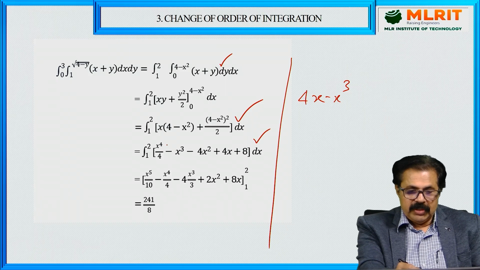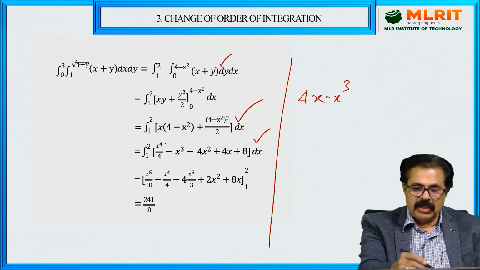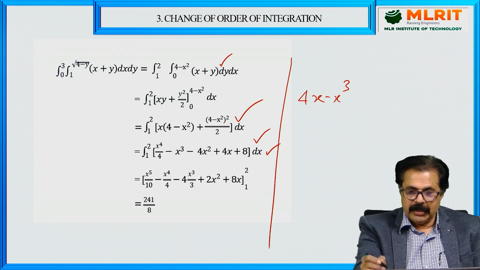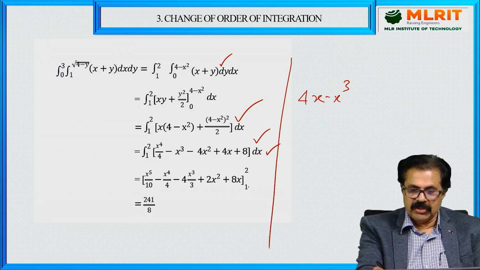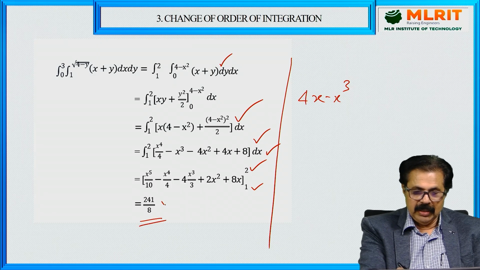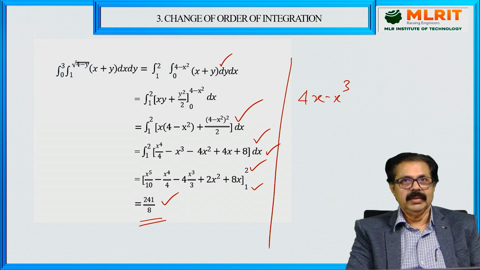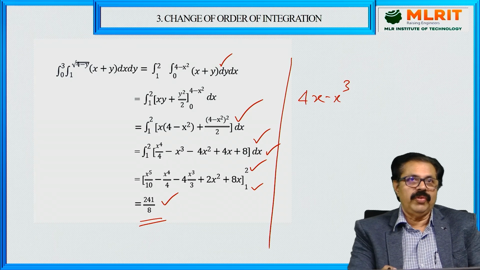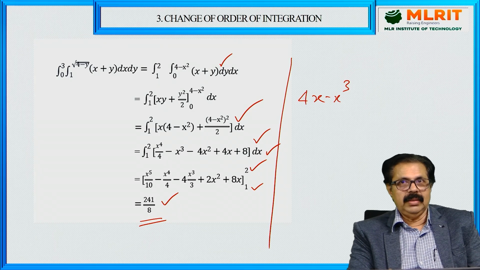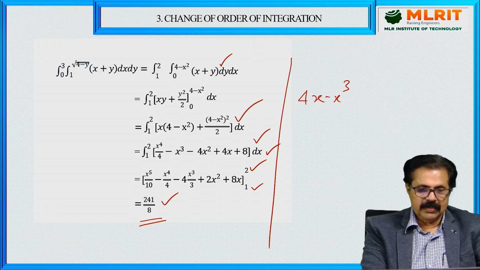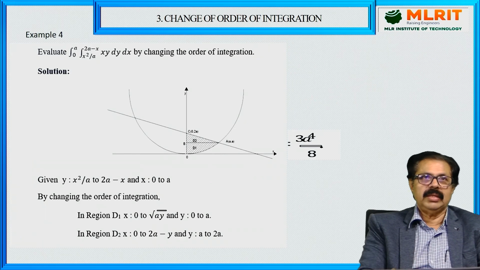Now integrate with respect to x. For example, x raised to 4 integration is x raised to 5 by 5. So integrate with respect to x and put the limits. Lower limit is x equal to 1. Upper limit is x equal to 2. And then you finally get the answer 241 by 8. So integration is very easy here. The only thing is that you have to understand the region of integration and then change the order, inside x to inside y. That's it. Now I'll explain one more example.